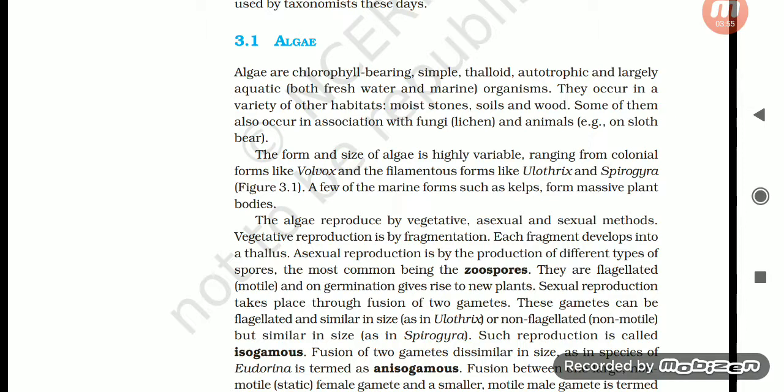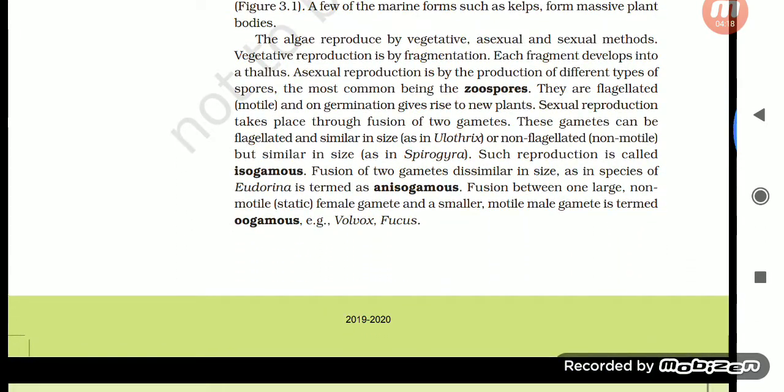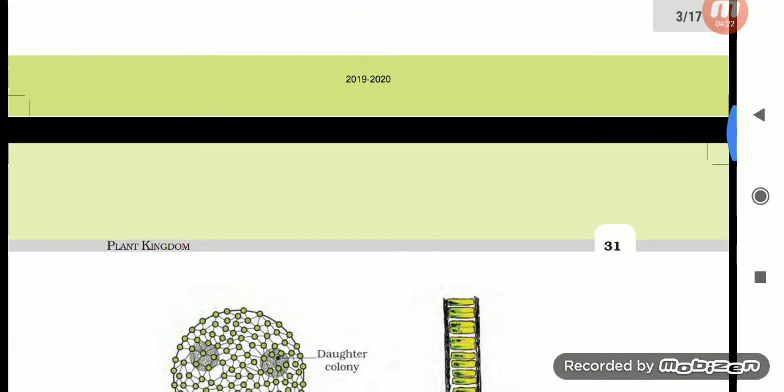These gametes can be flagellated and similar in size as in Ulothrix, or non-flagellated, non-motile but similar in size as in Spirogyra. Such reproduction is called isogamous. Fusion of two gametes dissimilar in size as in the species of Eudorina is termed as anisogamous. Fusion between one large, non-motile, static female gamete and a smaller motile male gamete is termed as oogamous. Example in Fucus and Volvox.